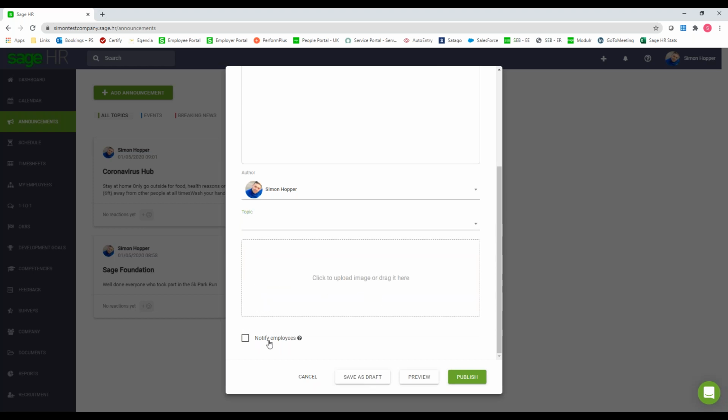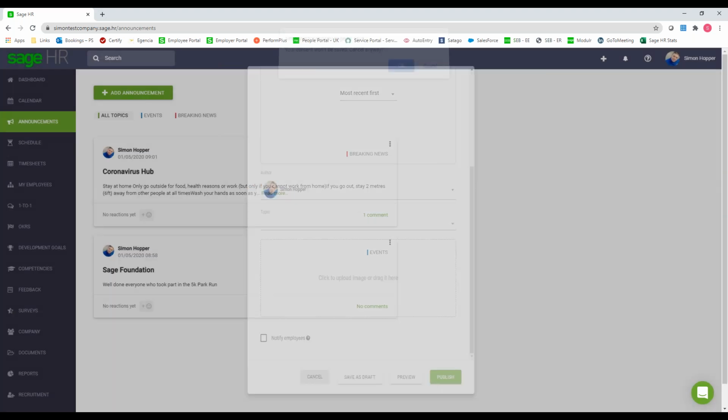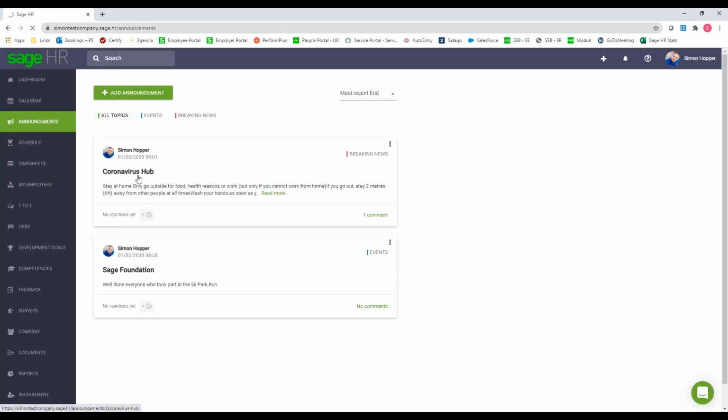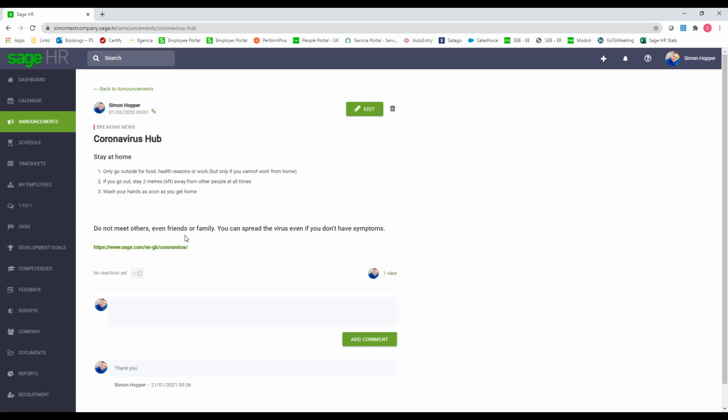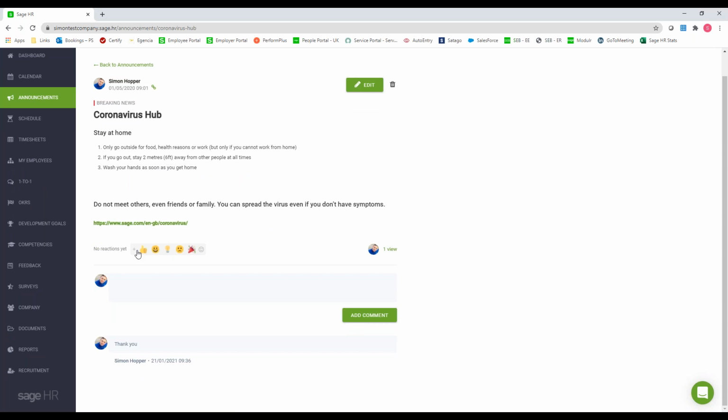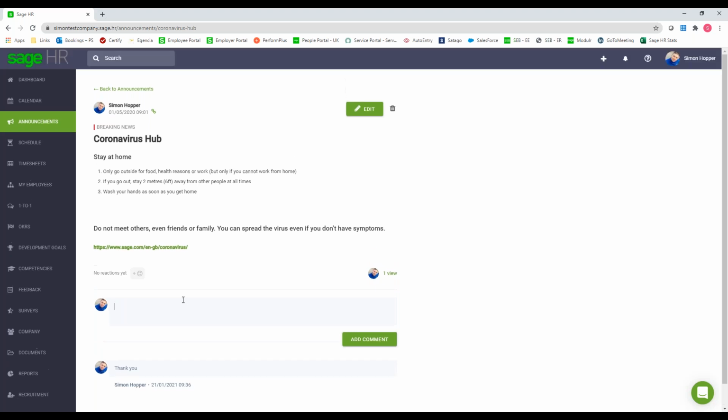And you can see at the bottom, you can notify your employees. So if it is an urgent announcement, tick that box. It will email each person in your database to tell them there's an important announcement. And then they can basically click into the Sage HR system. They can go into that announcement, obviously read it, click on maybe any links you've put in there, but they can also leave emojis, they can leave comments on that as well. So those are your three defaults.